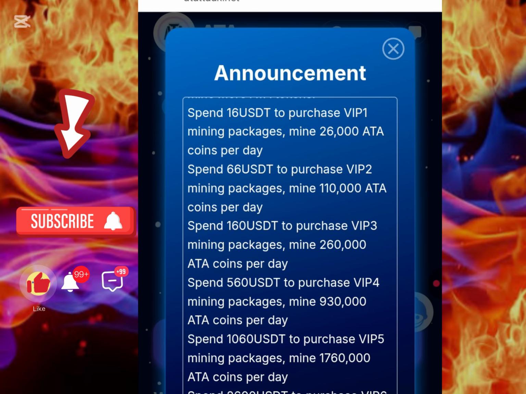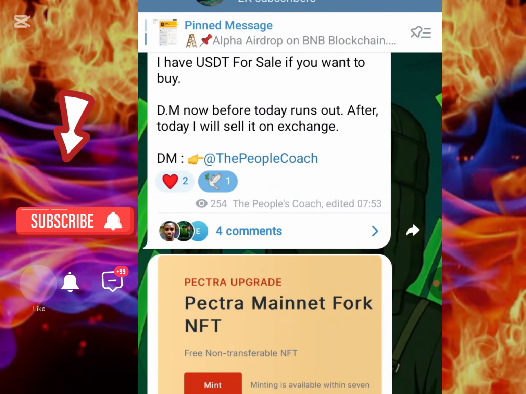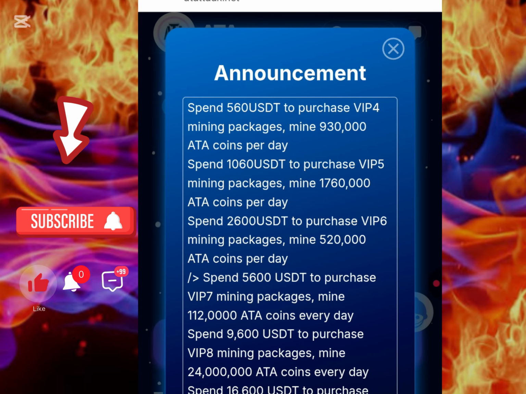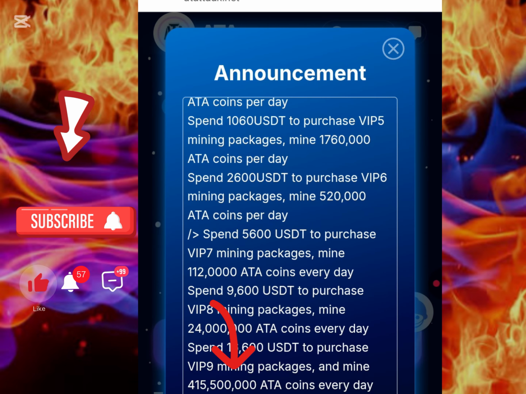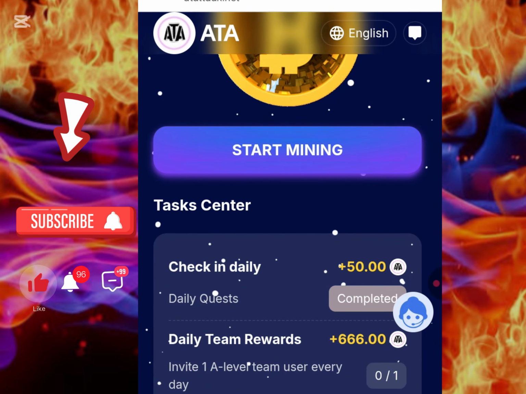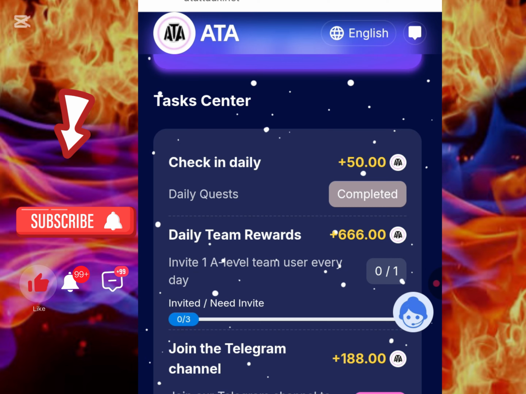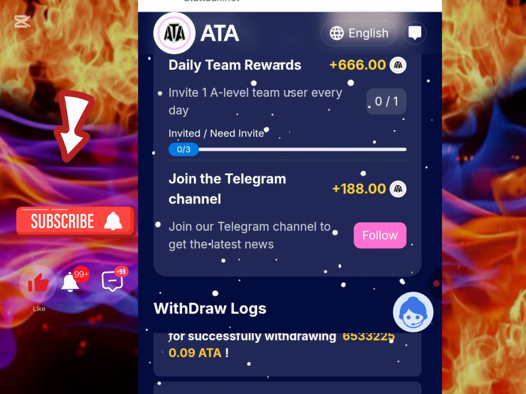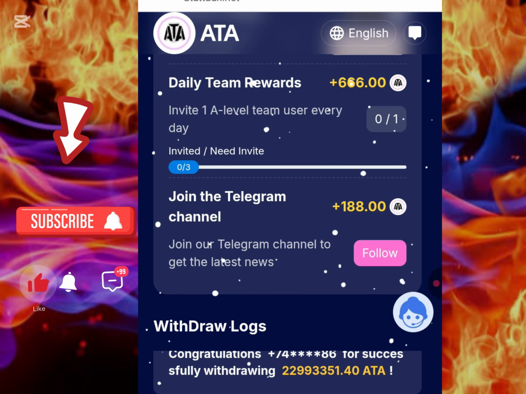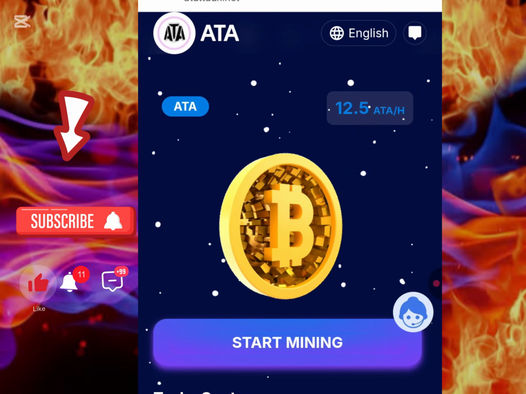Now there is going to be a detail that's going to pop up. These are just various details and announcements for us to earn on this platform. After you are done reading this, you can earn through your daily check-in activities, and you follow them on Telegram. These are just free modes to earn, but if you really want to earn, all you need to do is click on upgrade.